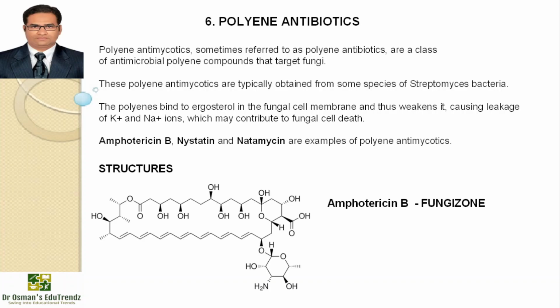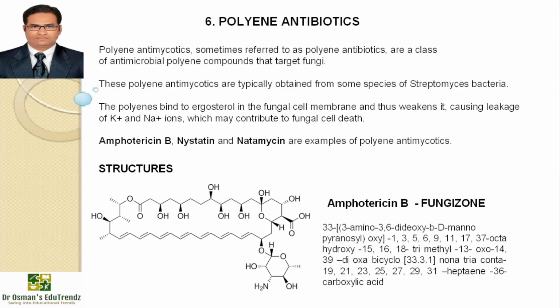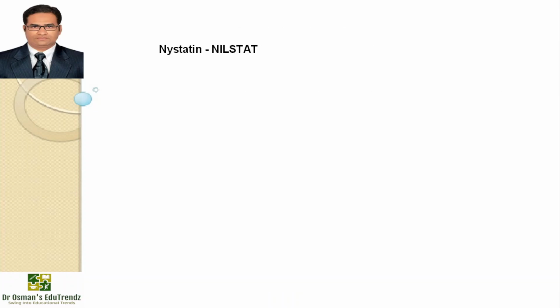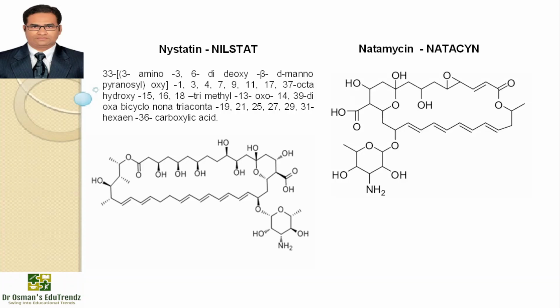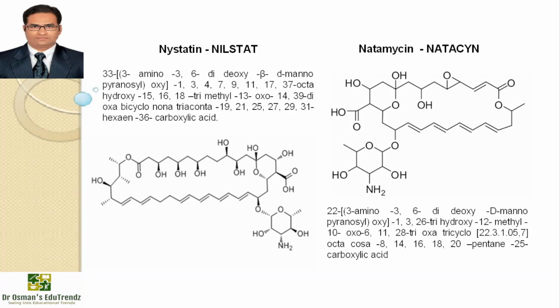Structures: we have amphotericin B, which is available with the brand name Fungizone, and the IUPAC name is on the screen. So we have the second drug, nystatin, that is Nilstat. The structure and IUPAC name are on the screen. So we have another drug called natamycin, available with the brand name Natacin. The structure and IUPAC name are on the screen.